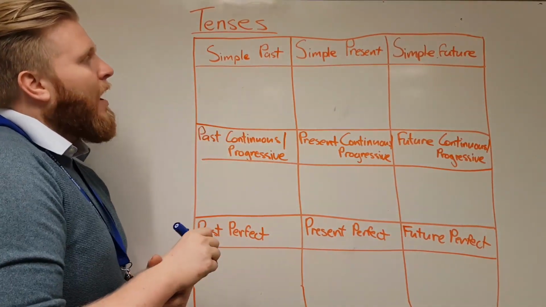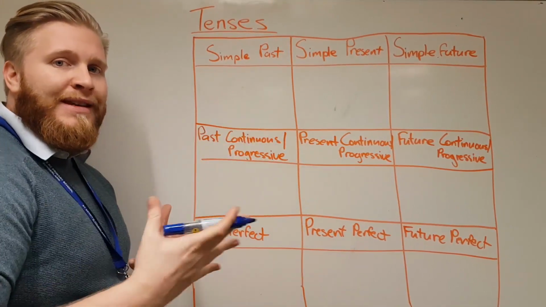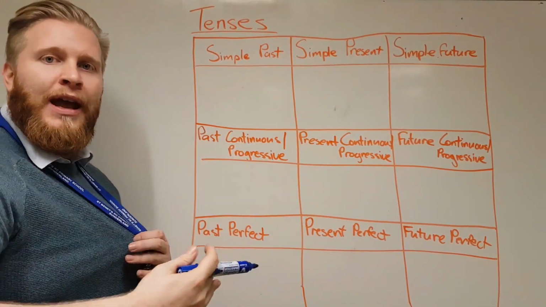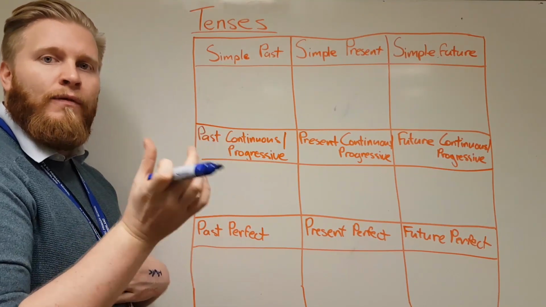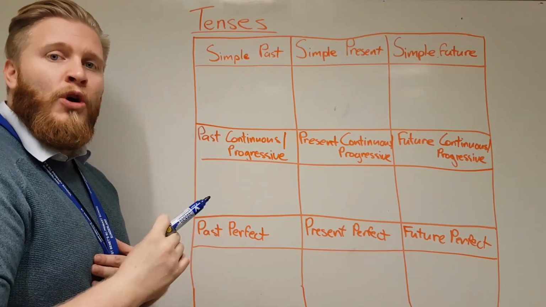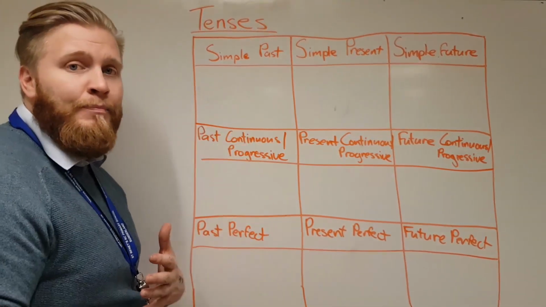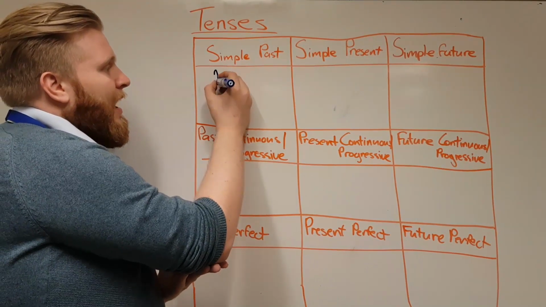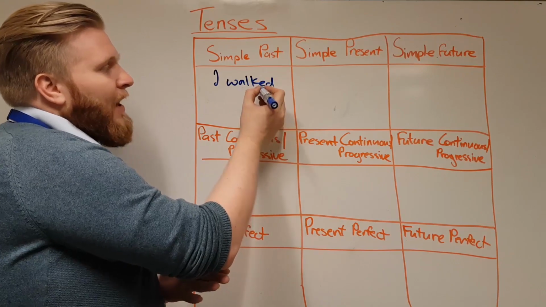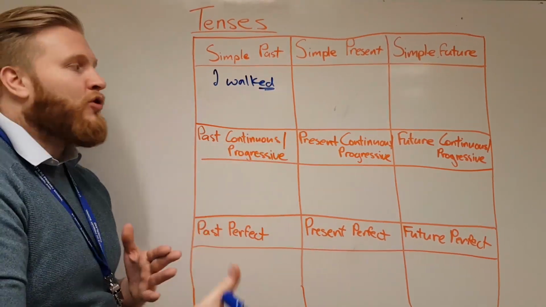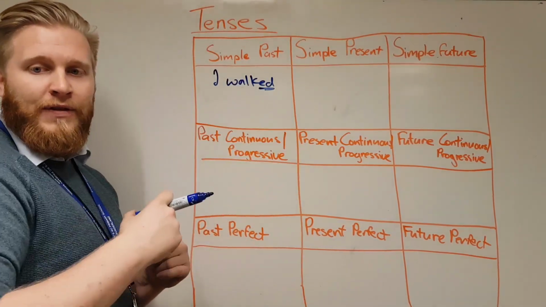So simple one there. Let's go with walk. Remember with the tenses, we're looking at the verbs, okay? Because the verbs tell us, and we have to say when we did the verb. So we change the ending of the verb or change words before the verb in order to choose which tense we're writing in. If we wanted to write in the simple past tense, we would say I walked. Okay, add that ed, tells us it's something that's happened. So I walked means someone was walking previously.